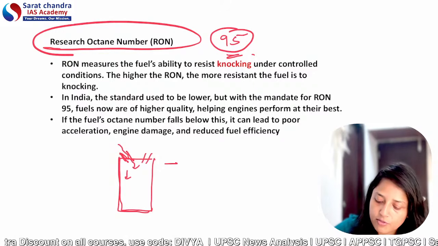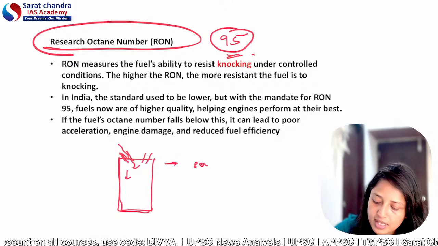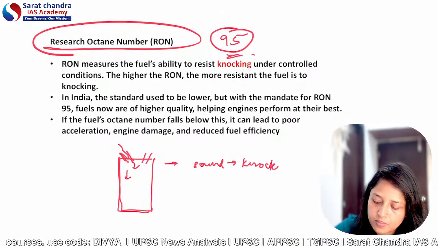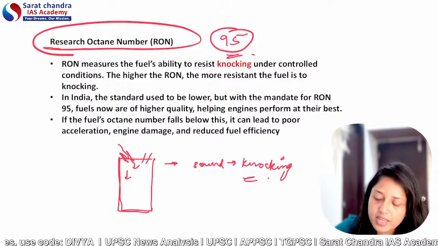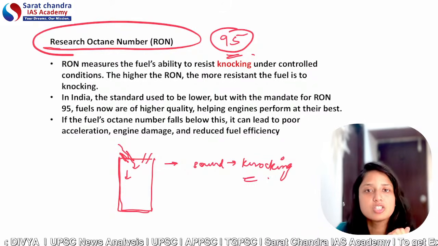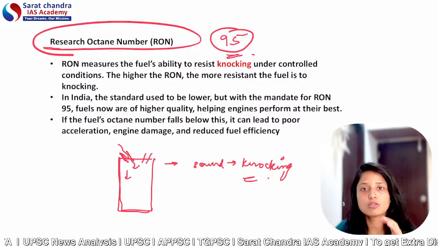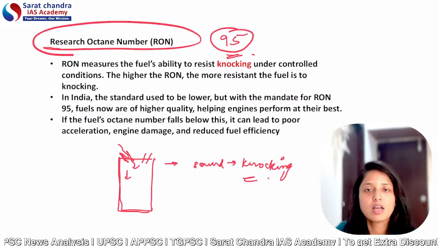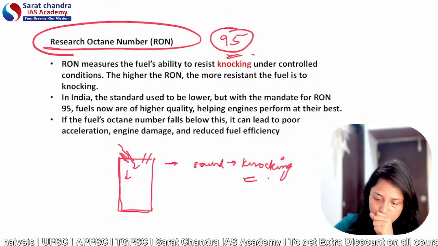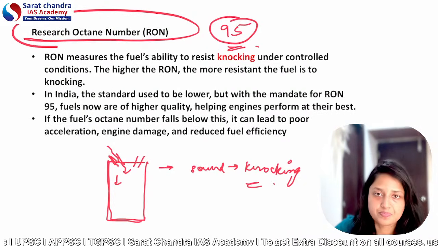Because of that, the engine produces a sound, and that sound we call knocking. Knocking also reduces the efficiency of the engine, and it can burn out parts of the engine. So overall, it is not good for the health of the engine. So what is RON?